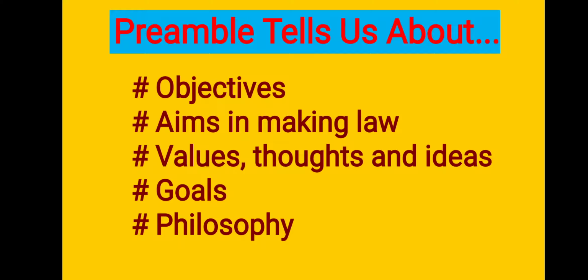Some important values and thoughts as well as ideas are given in the preamble. Next one, the goals of India, or the goals of a particular country, are given in the preamble. That states the goals of the particular nation. The preamble of the Indian constitution gives us the goal of India, as well as the philosophy and the administration. How we have to run the country, how we have to give administration to our country, all these things are given in the preamble.